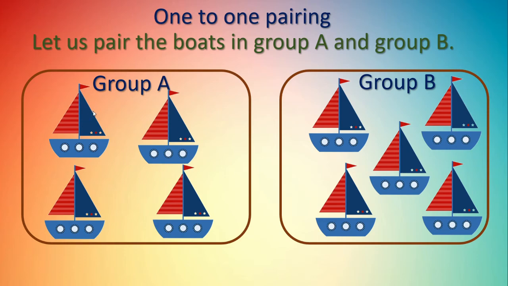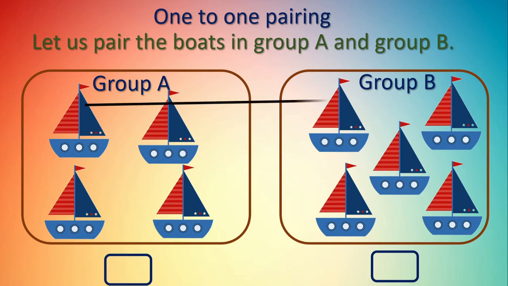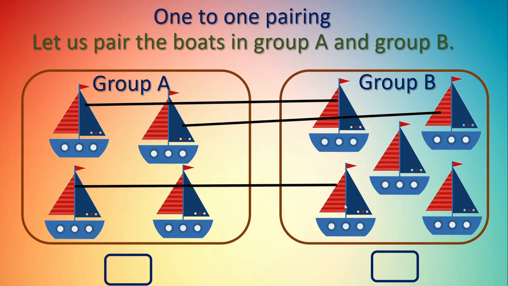Now we will use lines to pair 1-to-1 boats. Okay. See here, first one. Yes, this boat paired with the boat in B group. The second boat with this boat. Can you see here the line? This is the third pair and this is the fourth pair.